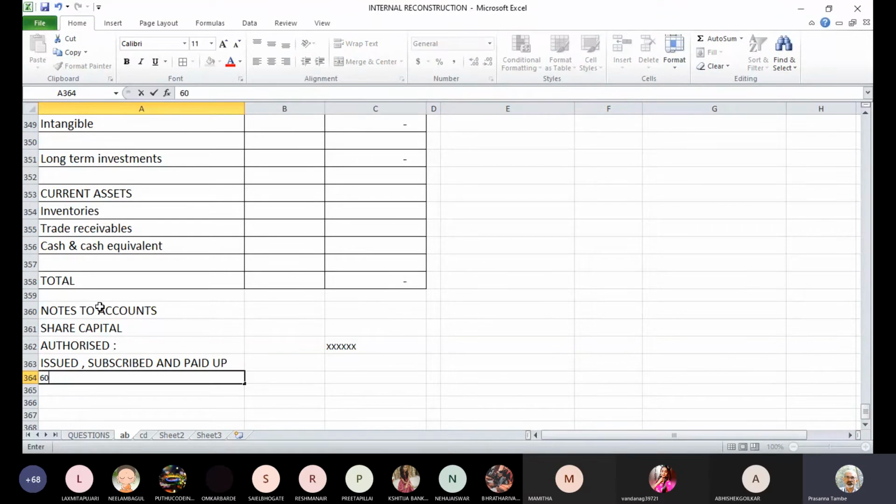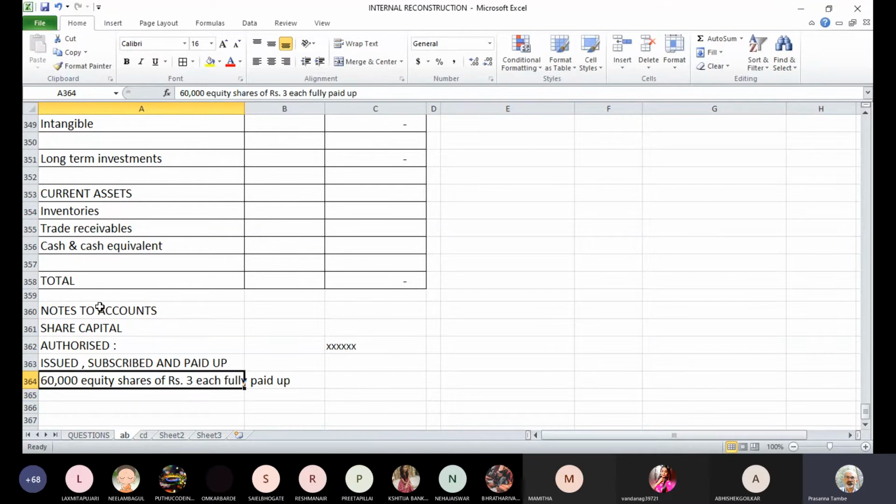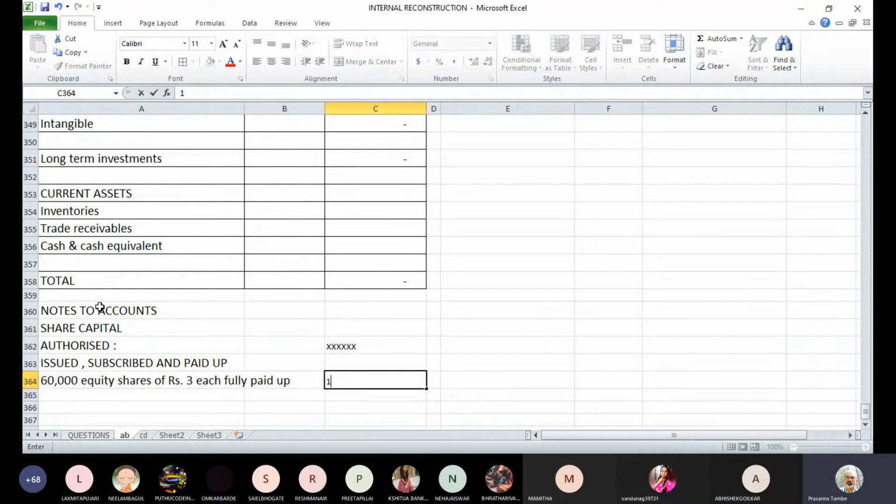So we will have only 60,000 equity shares of 3 each paid up. So this will be 1,80,000.